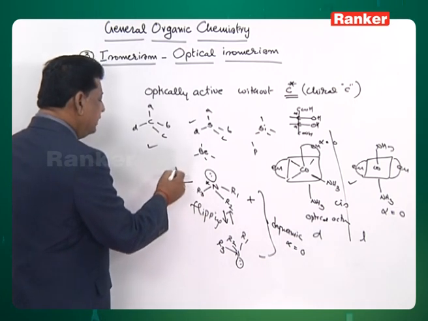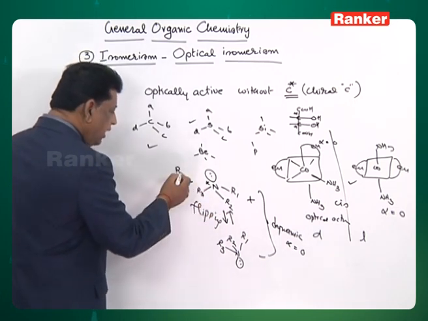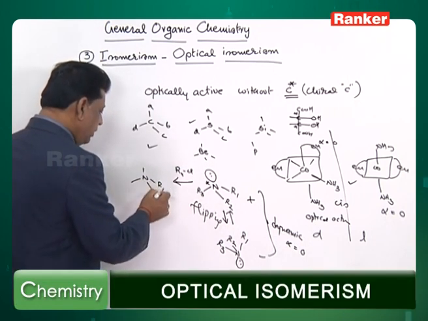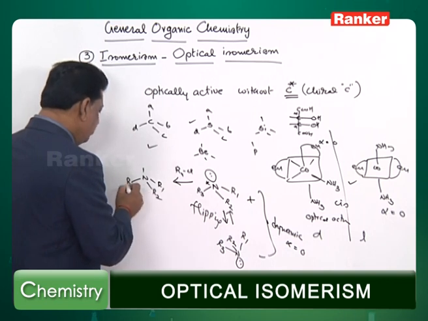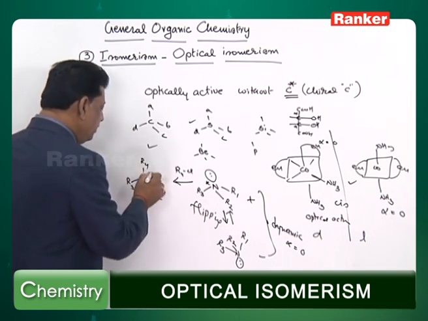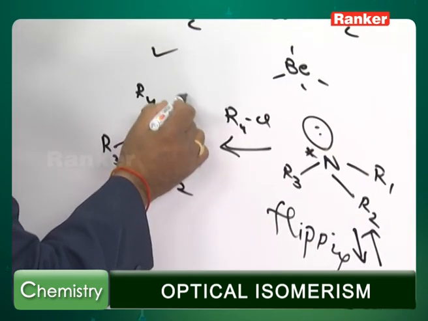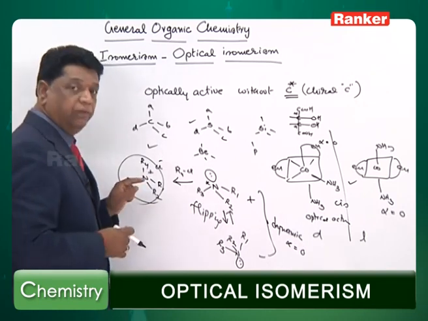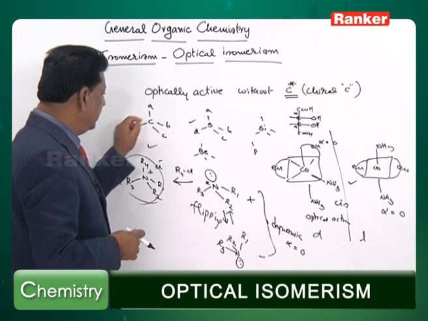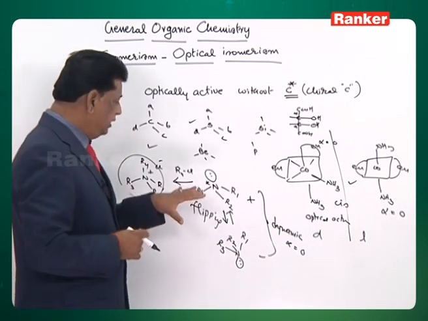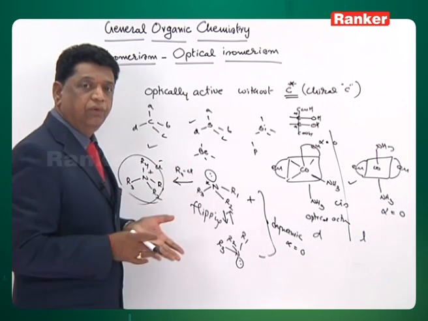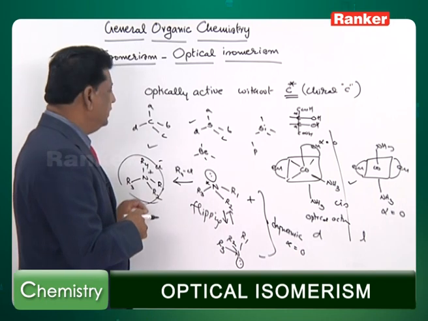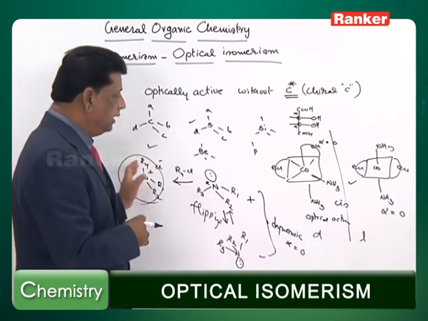But when you add, let us say, R4Cl, then the nitrogen will have four groups now, R1, R2, R3, R4, four alkyl groups with a positive nature, and Cl minus will be outside. This salt is optically active because the nitrogen is now a chiral center. So it is not necessarily a chiral carbon, but any element having tetrahedral symmetry with four unequal groups is going to produce optical activity. So one criterion is not the carbon, but any other element.